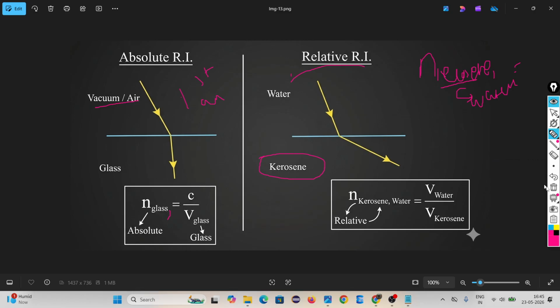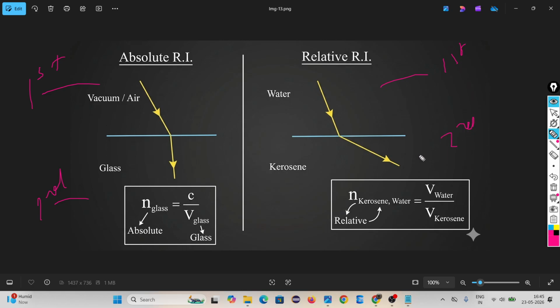Again, I am telling. Look, here is the first medium, here the second medium. To know which type of refractive index it is, look at the first medium. In this diagram, what is the first medium?